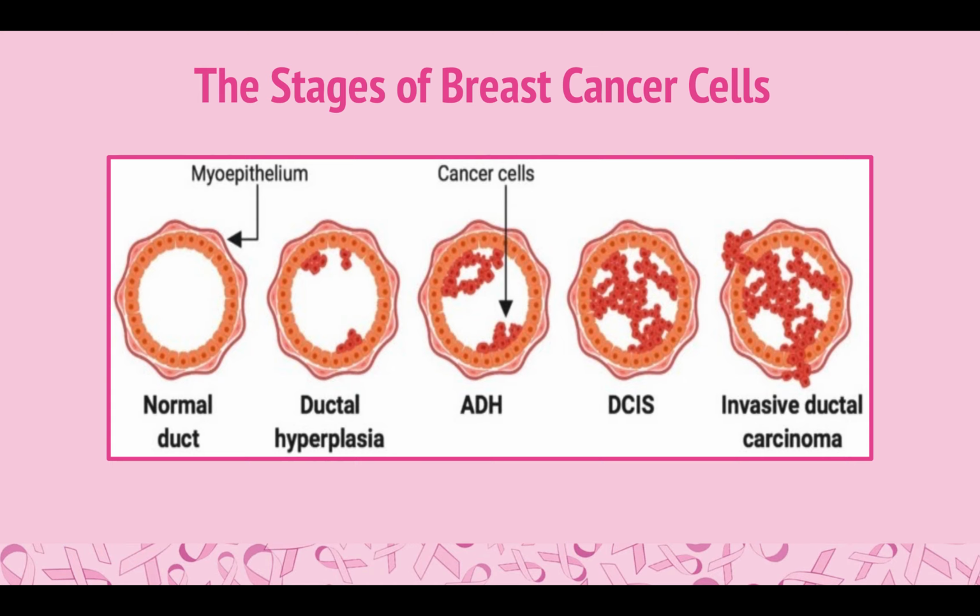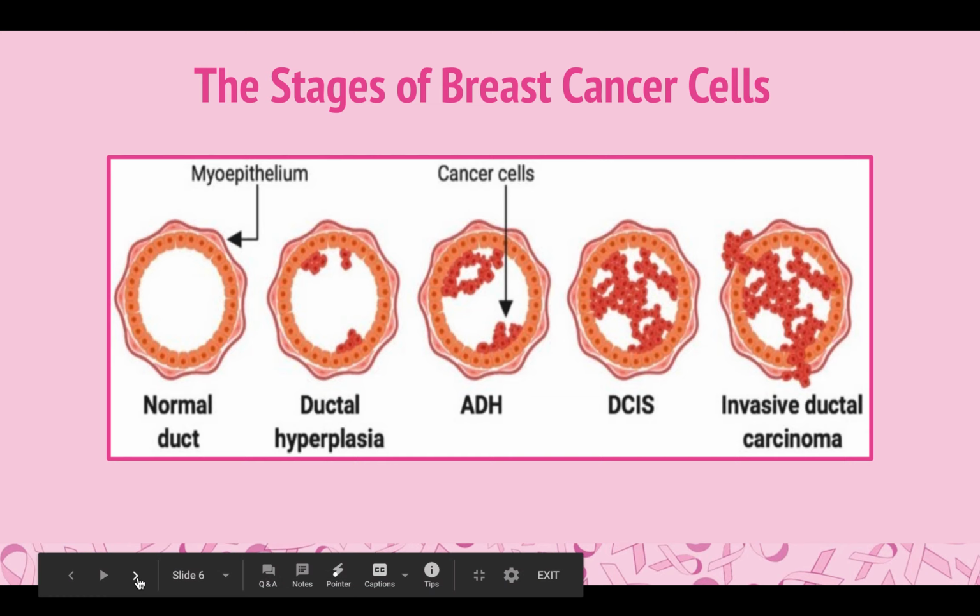When the mammary ducts are nearly filled with cancerous cells, it is called the ductal carcinoma in situ stage, abbreviated as DCIS. When the cancerous cells have broken through the basement membrane and have invaded the surrounding cells, it is characterized as the invasive ductal carcinoma stage. This stage is divided into distinct subtypes based on their growth factor receptors.